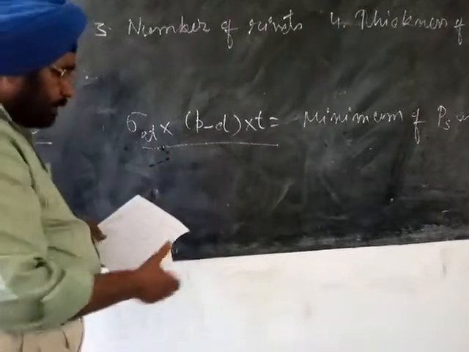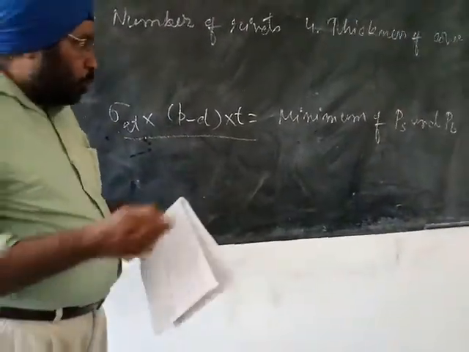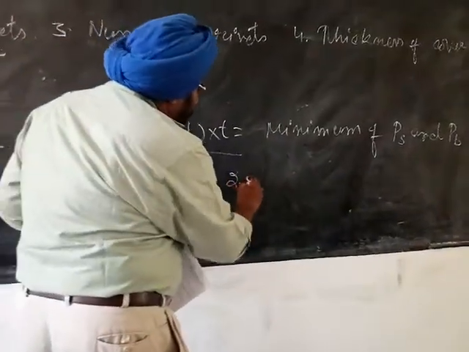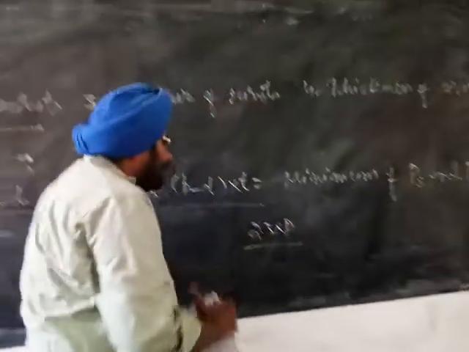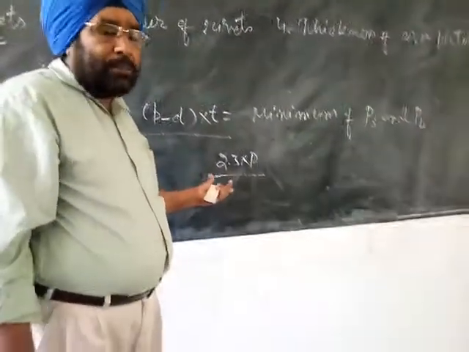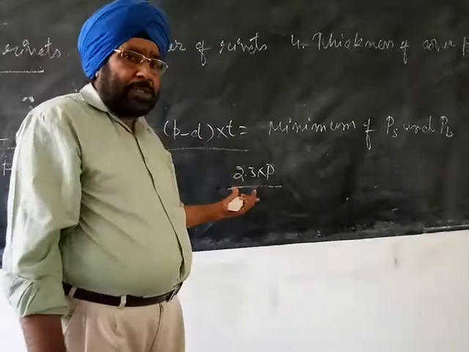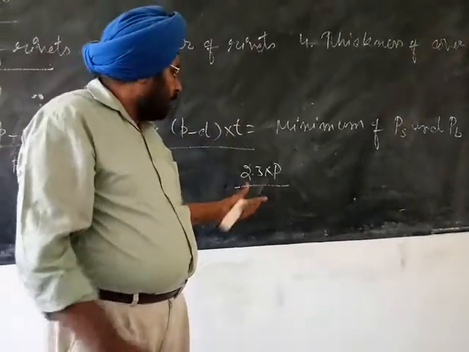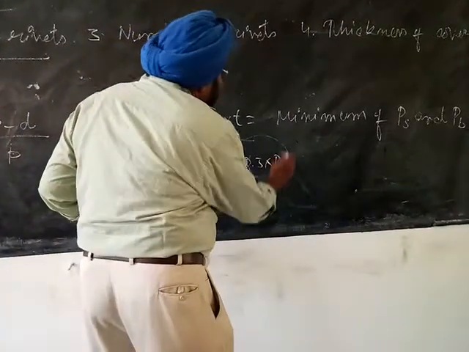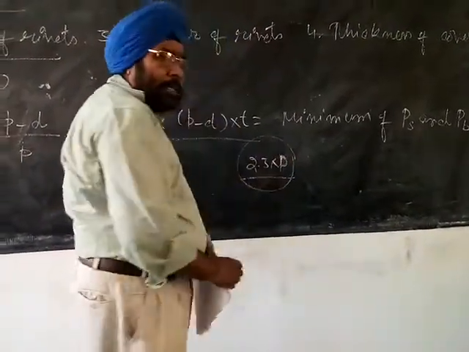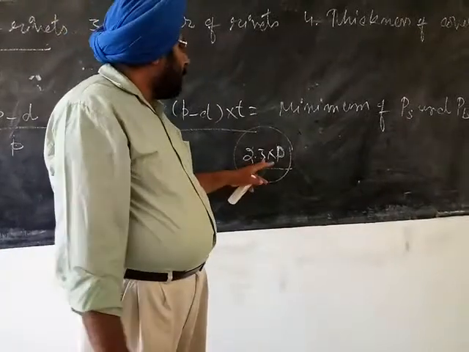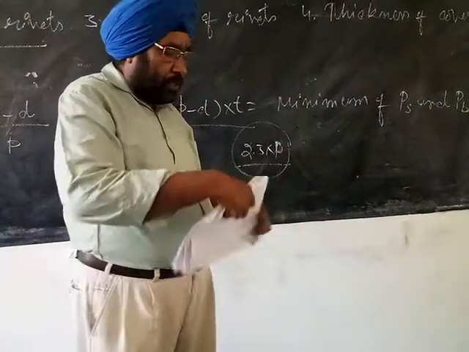The pitch obtained from this relation should not be less than 2.5 times the nominal diameter of the rivet, because this is the minimum pitch as per the IS code 800, the IS steel code 800 of 1984. According to that code, the minimum value of the pitch provided in structural steel work should be 2.5 D, where D is the nominal size of the rivet.